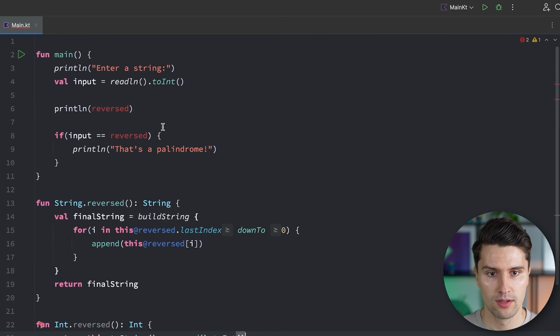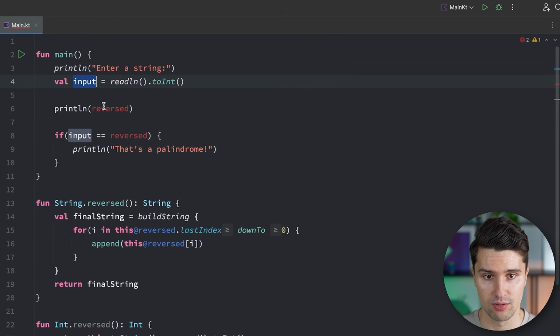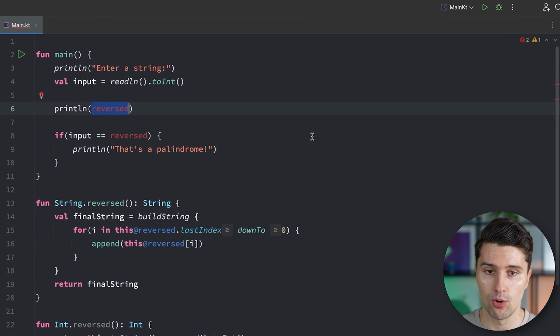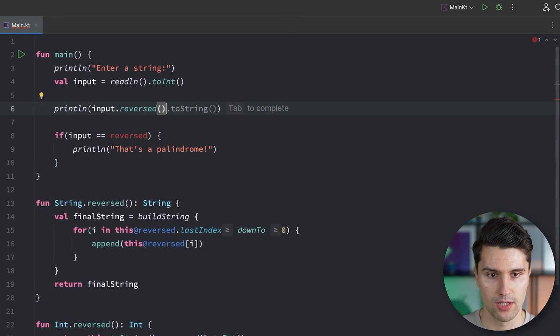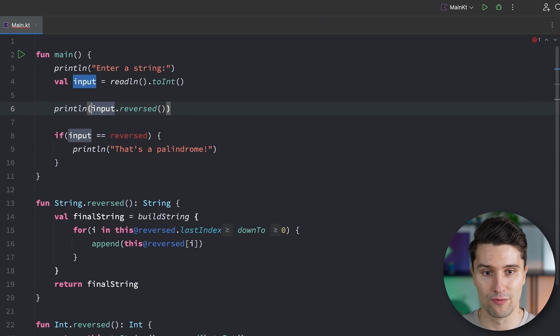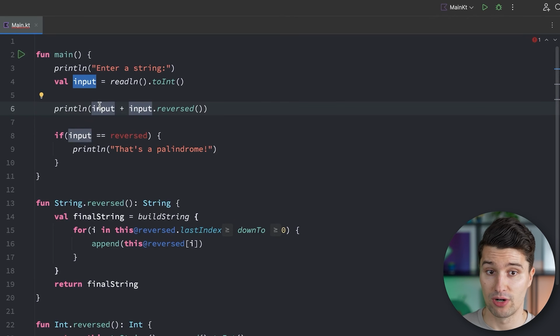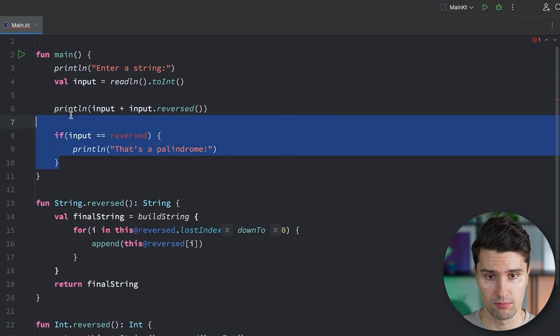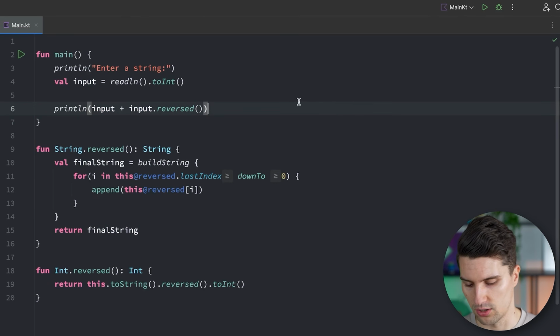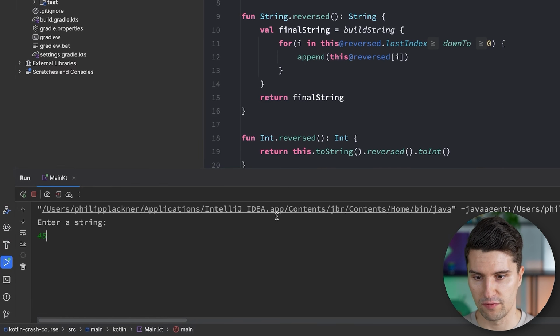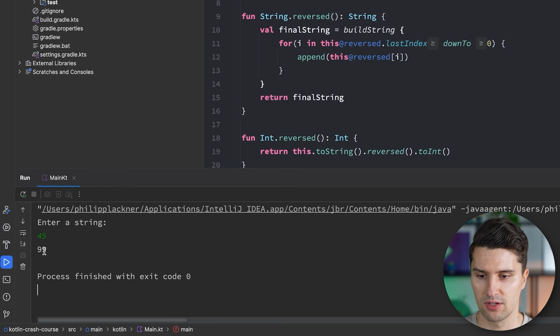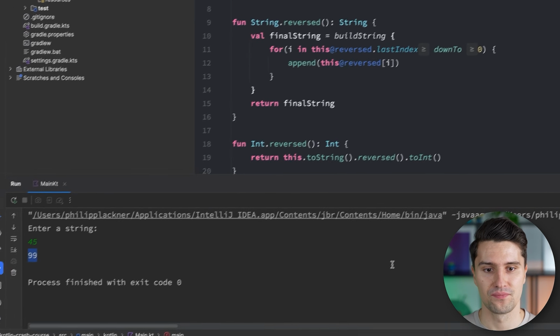But now, here, if we have such an input as an integer, well, then we could also say input dot reversed. That now works. And to show you that this is now a real reversed integer number, we could also do a calculation. We could say, okay, our initial input plus the reversed input. Let's remove this one here, and we run this, and we enter something like 45, and that gives us 99, because 45 plus 54 is 99.